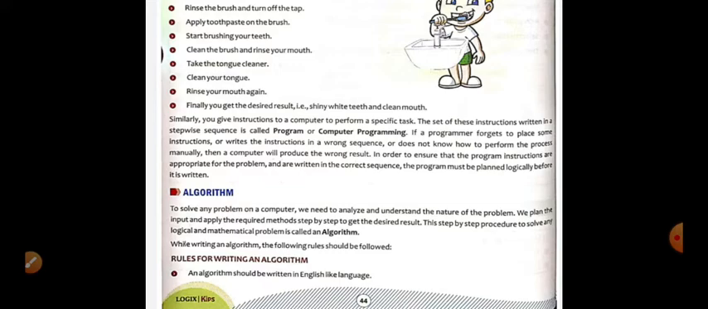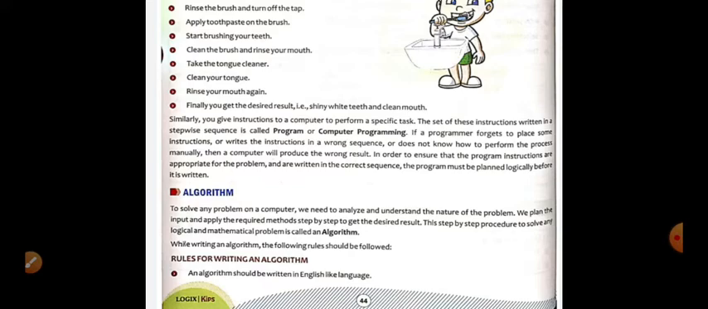To solve any problem on a computer, we need to analyze and understand the nature of the problem. We plan the input and apply the required methods step by step to get the desired result. This step by step procedure to solve any logical and mathematical problem is called an algorithm. While writing an algorithm, the following rules should be followed. And what are these rules?